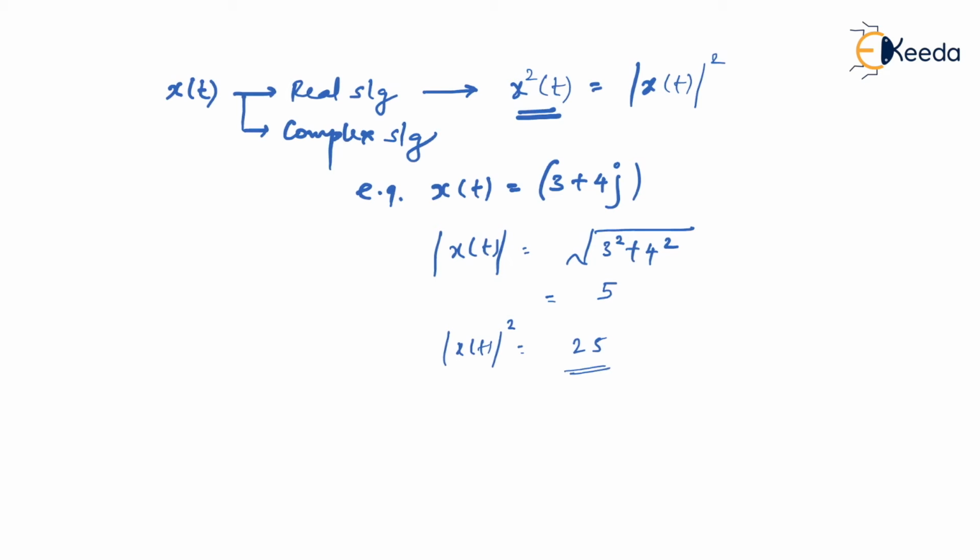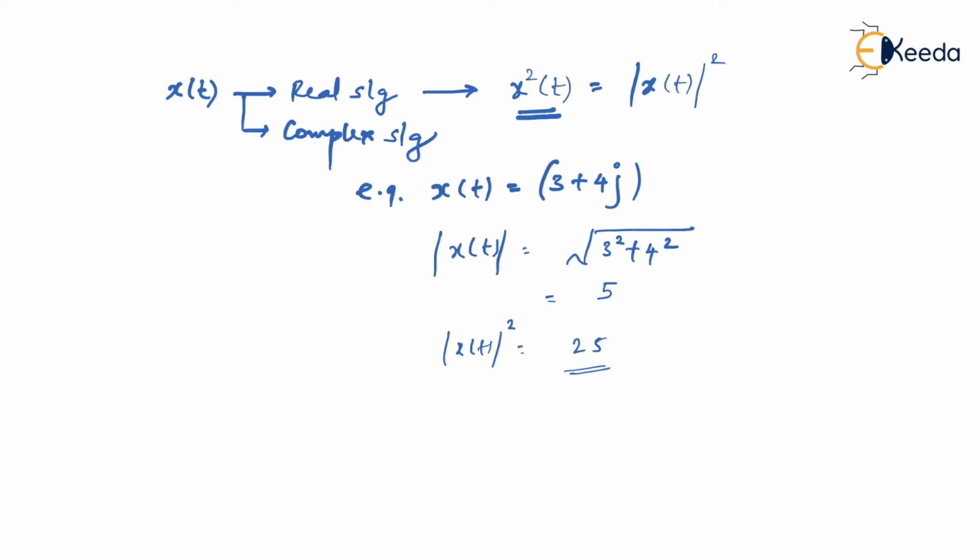So this is the way we deal with a complex signal. We don't know in advance whether x of t would be a real signal or a complex signal. So you have to be careful and write a generalized expression as mod of x of t whole square, right? So this is about energy of the given signal x of t.